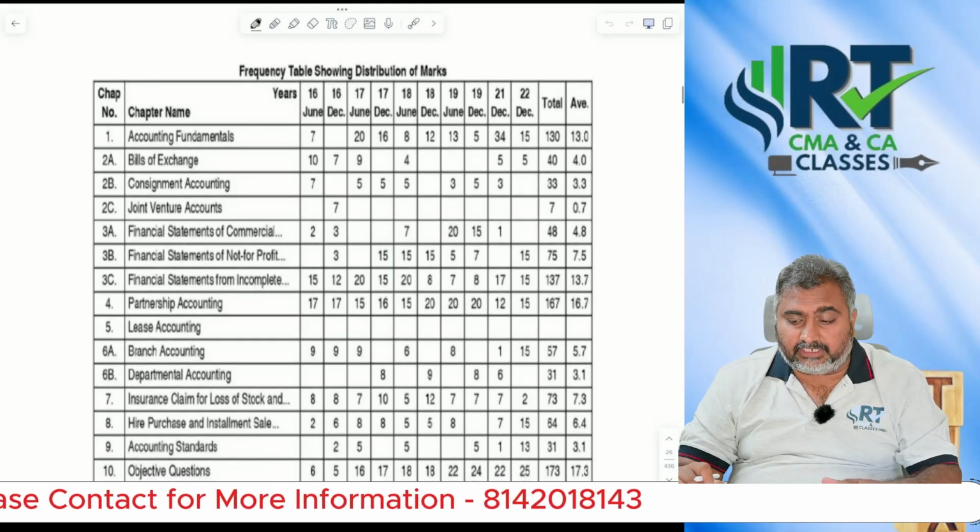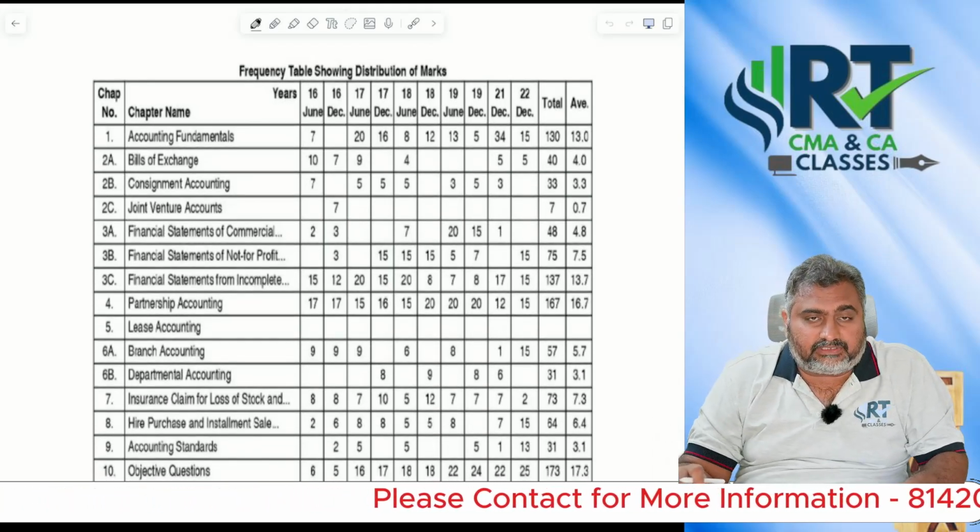And I will show you the recent question paper also, to see whether they are really matching the weightage or not.